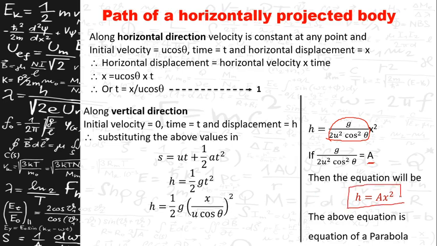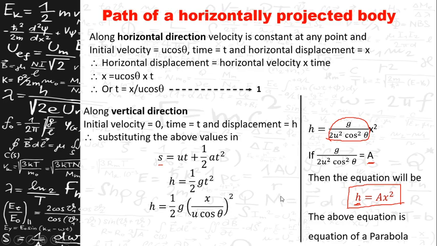Now, this is the equation of a parabola in mathematics. Therefore, the path traveled by a body, h is the displacement here, we consider it as displacement here. So the path traveled by a body when it is horizontally projected is a parabola. We had seen this in the examples in the previous slides also. So that is about the horizontal projection.